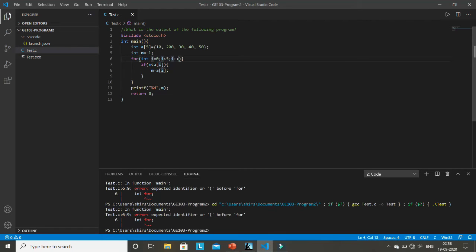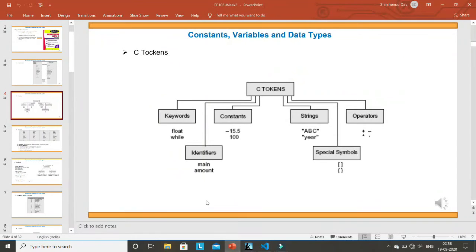After a few lectures, you will find that we also need to define functions. So we have to give the function name and all. So the names that we give as a programmer in a programming language are called identifiers. Okay. So a variable name is also an identifier.